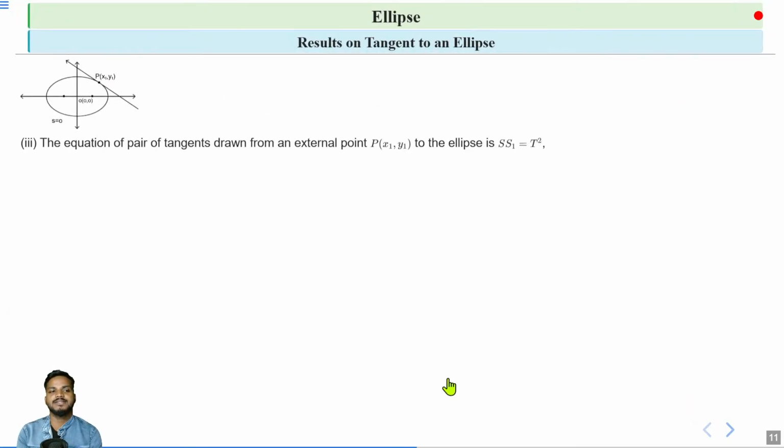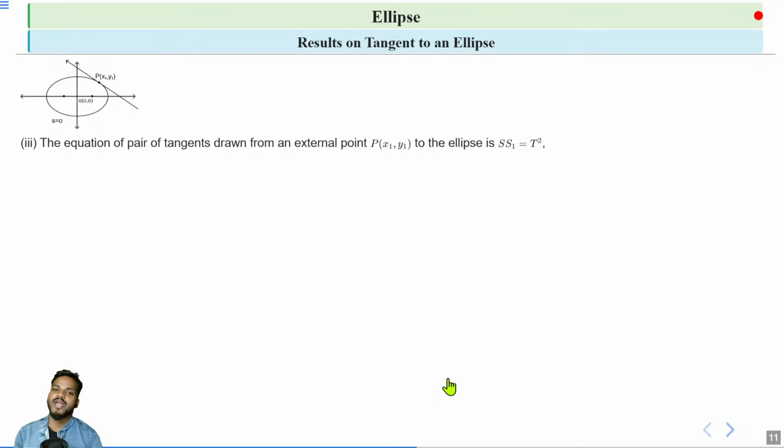So next result, the equation of pair of tangents. Now we'll discuss what a pair of tangents is. Let's suppose we have an external point P (x1, y1), outside the ellipse, and we draw tangents from this point to the ellipse. So we can draw two tangents, and we get a pair of tangents drawn from this point.